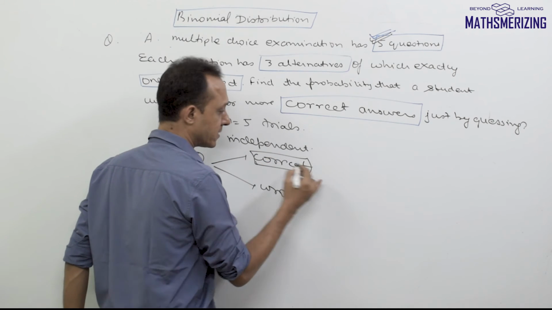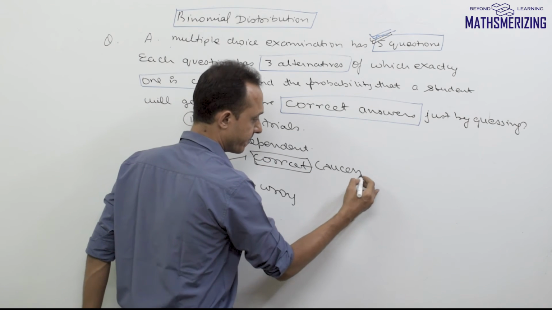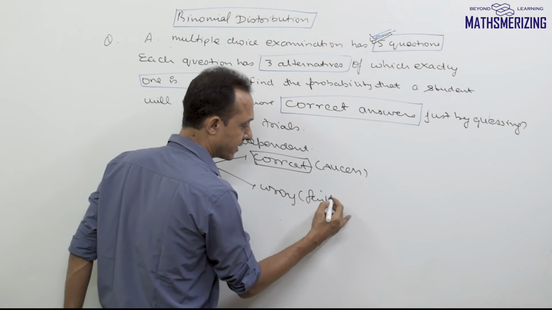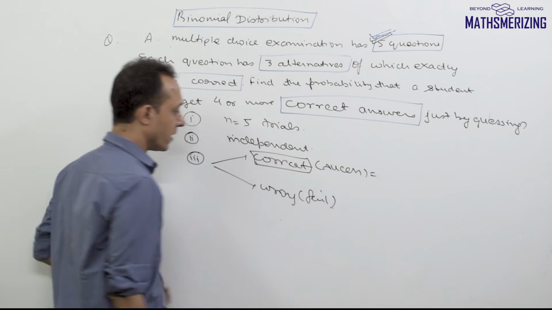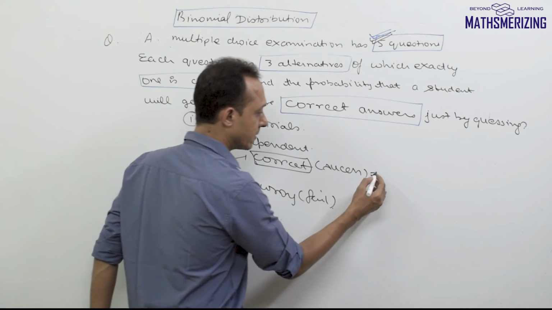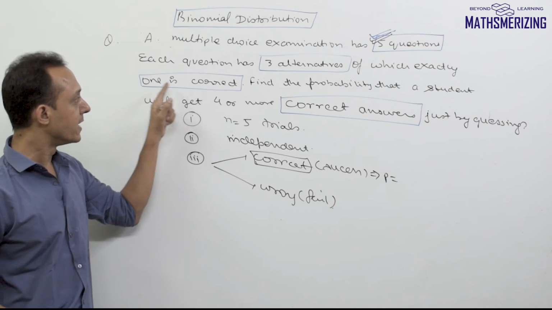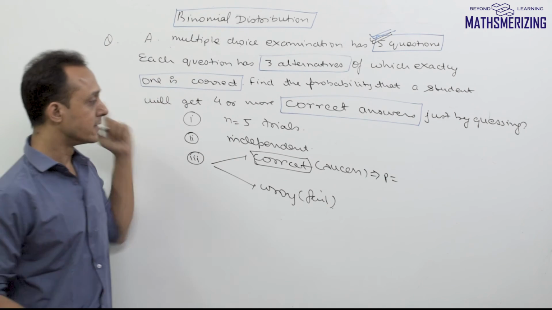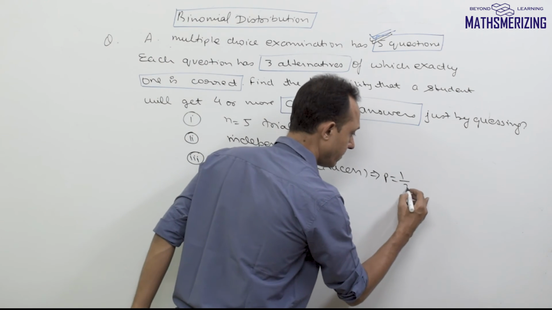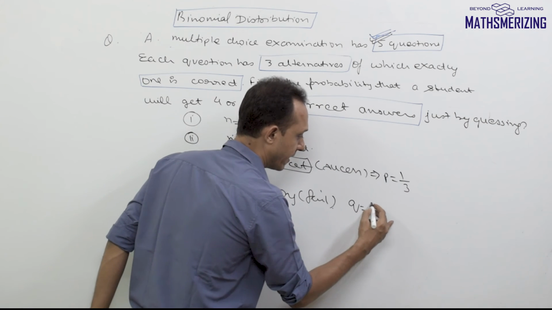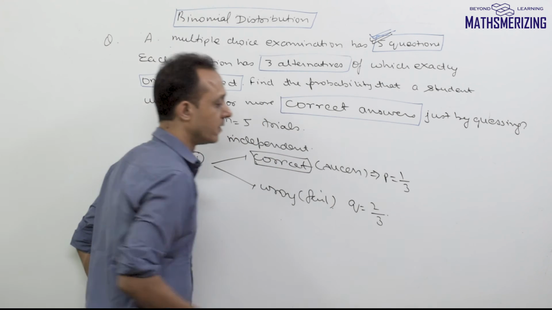So getting a correct answer is success in this case, and getting a wrong answer results in failure. Now what is the probability of getting a correct answer? If any question has 3 alternatives, out of which exactly one is correct, then the probability of getting the correct answer is 1 by 3. So that means the probability of getting a wrong answer is 2 by 3.